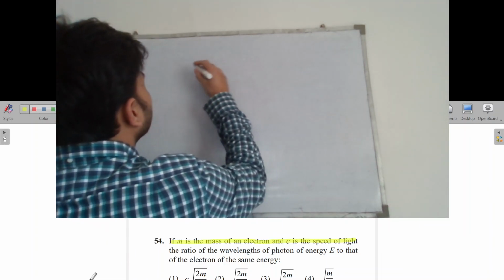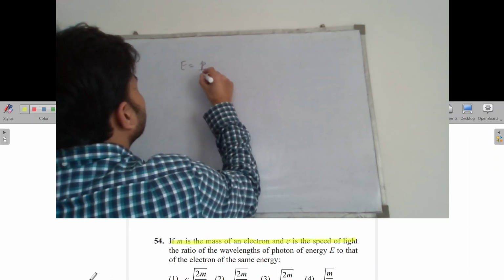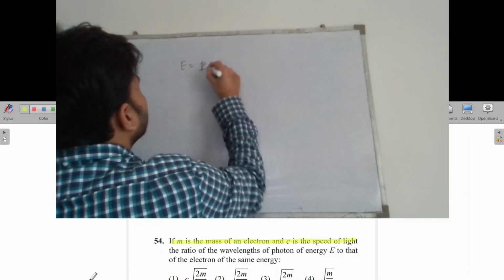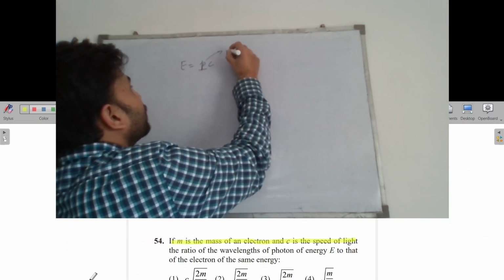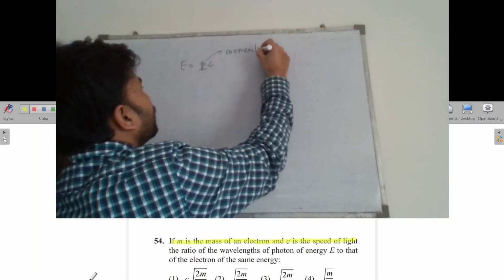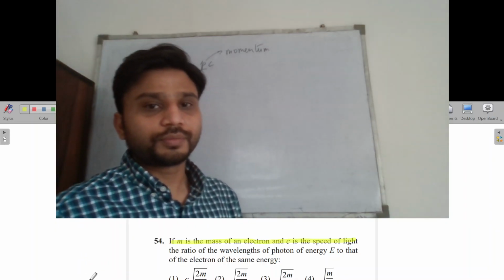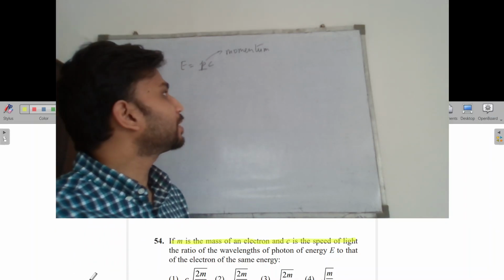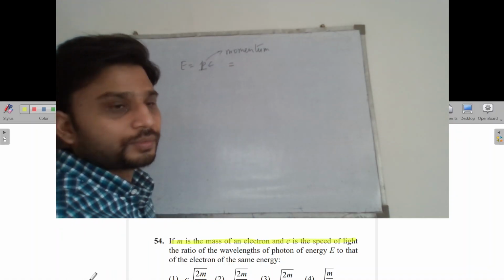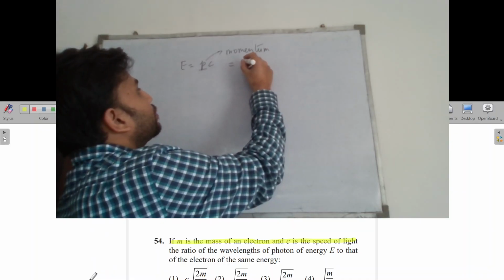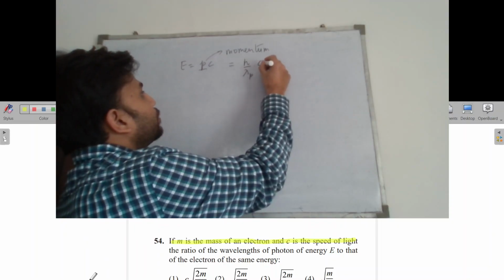So we know that the energy of a photon can be written as E equals Pc, where P is the momentum of the photon. Right. So let's say the wavelength of the photon is lambda. So this becomes h upon lambda photon times the speed of light c.